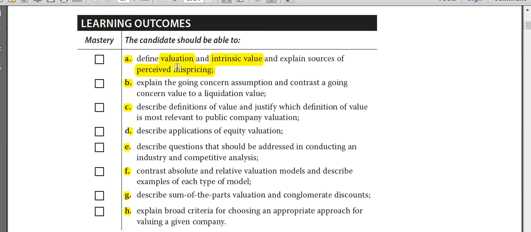to the number that the security should command in the future. A simple example of valuation: suppose I have a small cap stock that is trading at around 100 rupees on the National Stock Exchange in India. As a long-term investor, I analyze the industry, I analyze the company, and I analyze the general economy also. From level 1 you have also learned about top-down analysis and bottom-up analysis. Top-down means going from the economy to the industry to the company, and bottom-up means from the company you move upwards. Whether he does a bottom-up or a top-down fundamental analysis is up to him.